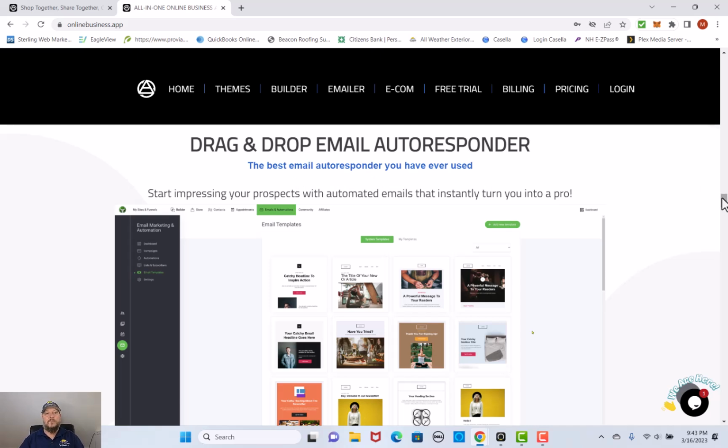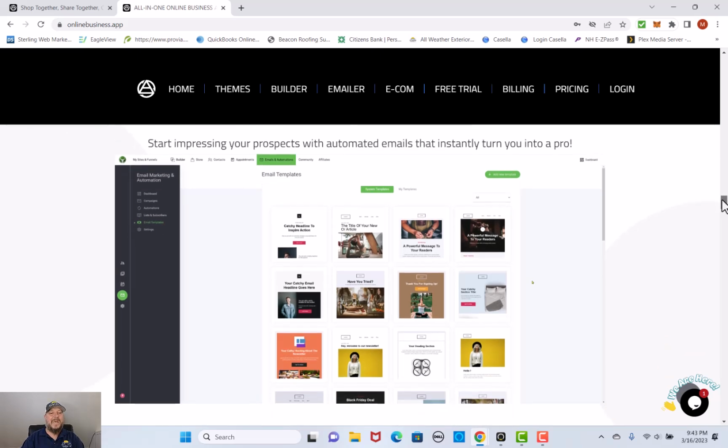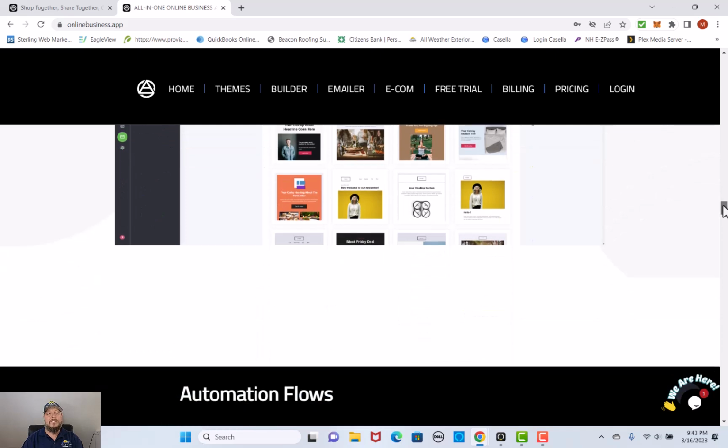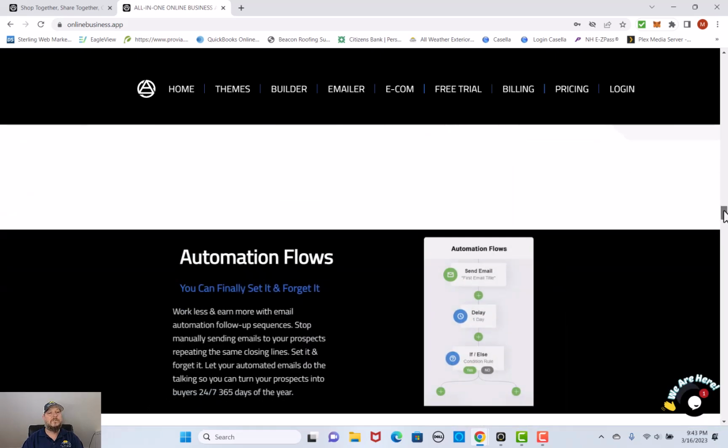So you can start impressing your prospects with automated emails that instantly turn you into a professional. No matter what your business is, an automated email is an absolutely amazing thing. It automatically sends stuff out to your customers to keep your information and your business on top of their mind, right? This has a bunch of different templates that you can go through and check out, and this can actually help also increase your sales.